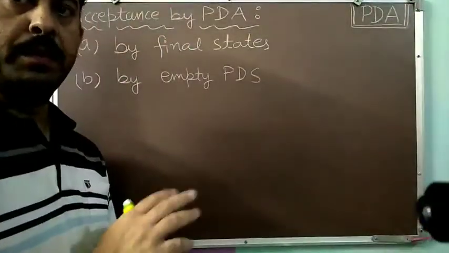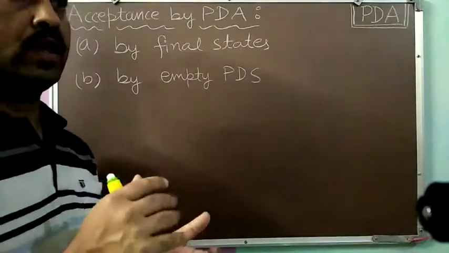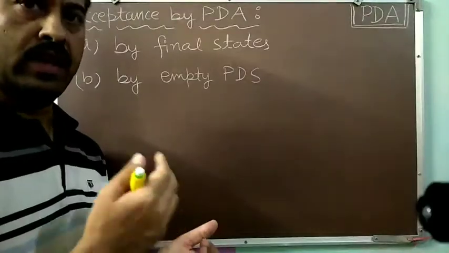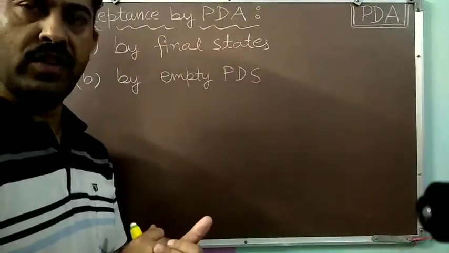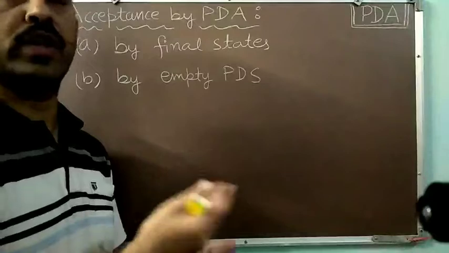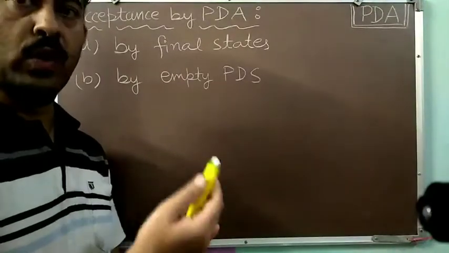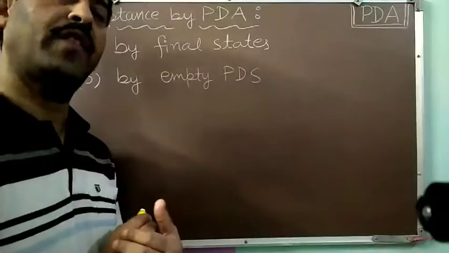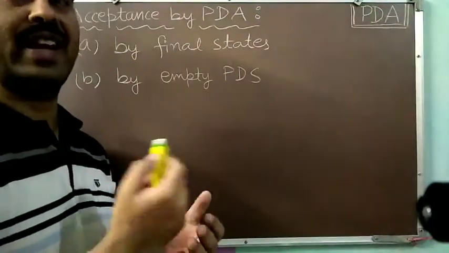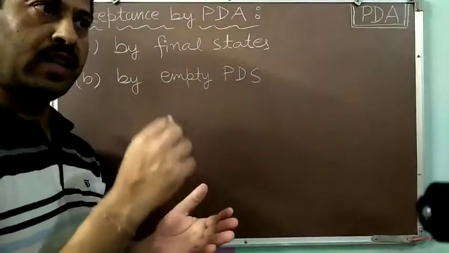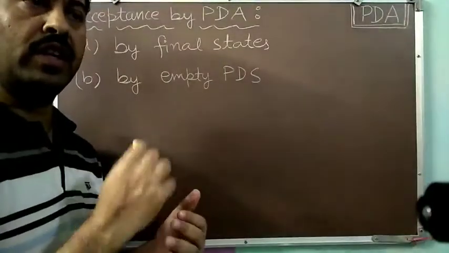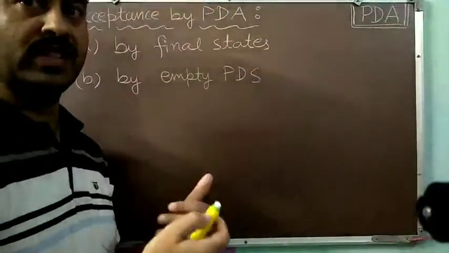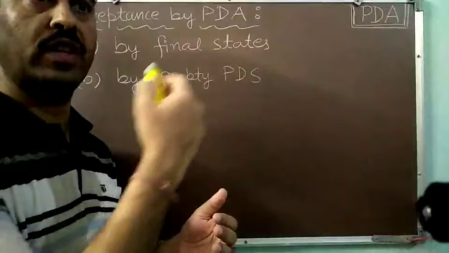Similar to the FAs, PDAs are also used to represent languages. How will a PDA represent the language? Certainly they will accept the words in the language and they will reject the other words which are outside the language. So for doing this, we must know the acceptance criteria of PDAs. In case of FAs, our input strings were accepted if after the complete processing of the input string, we rest in a final state. We reach a final state and rest there. So this was the criteria of success for the FAs.